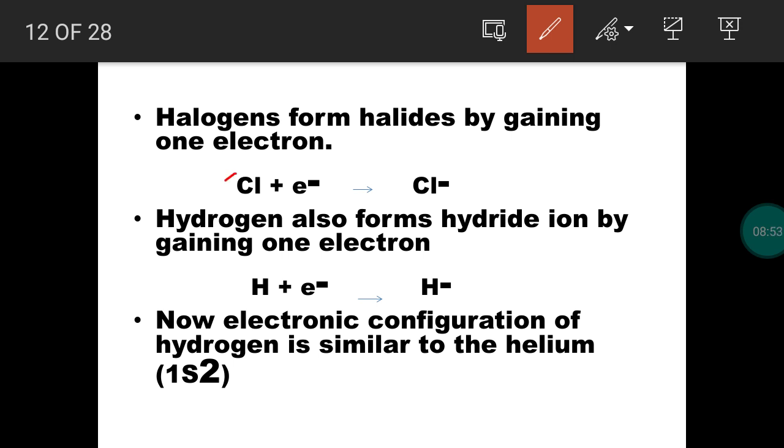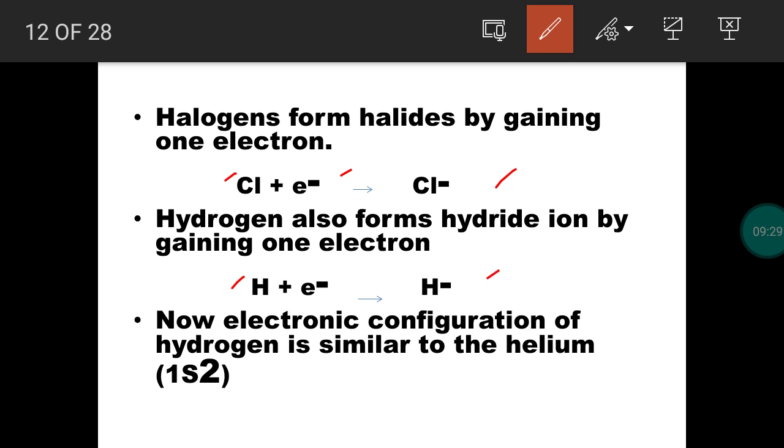To take a halogen, it is highly unstable in nature. Each halogen, it may be fluorine, chlorine, bromine, iodine, each halogen is expecting an electron. It has the tendency of gaining an electron to become like its nearest noble gas configuration. So when you take chlorine, it gains an electron to become chloride anion. After forming chloride anion, it achieves the electronic configuration of its nearest noble gas argon. The same way, hydrogen is also gaining an electron, it forms hydride ion.